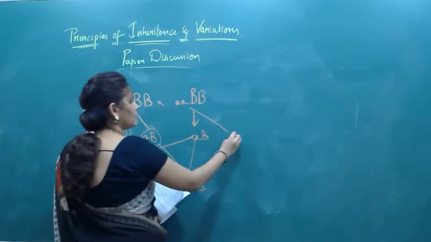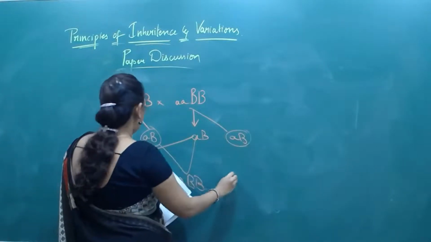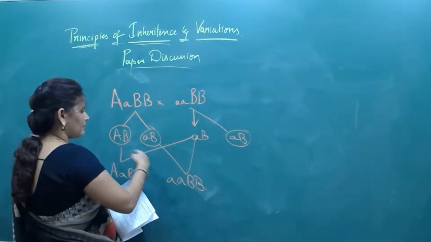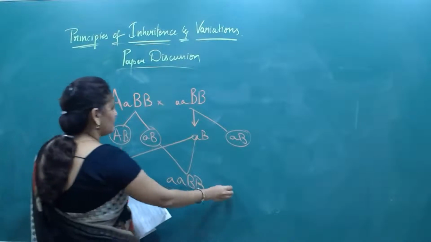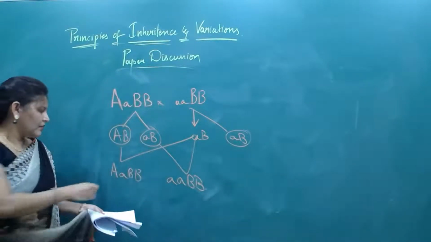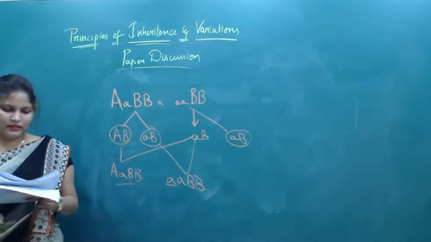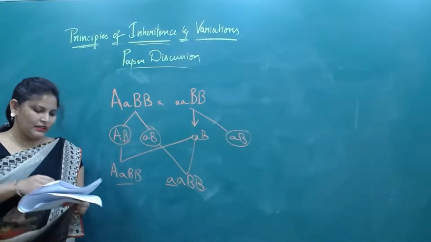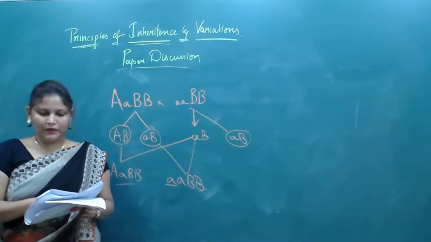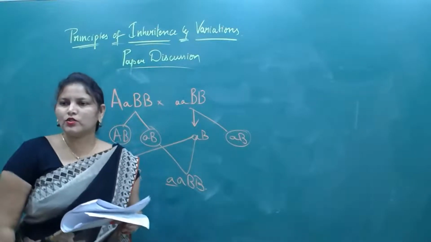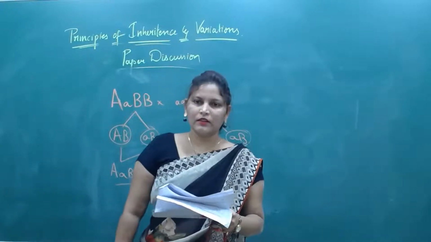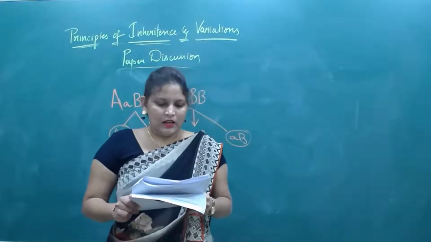Okay, this one more will come. Then it will be the same. It will come, yes or no? So it is a 1:1 ratio of capital A, capital B, and small a, capital B, capital B. That is a 1:1 ratio. Pooja, clear?